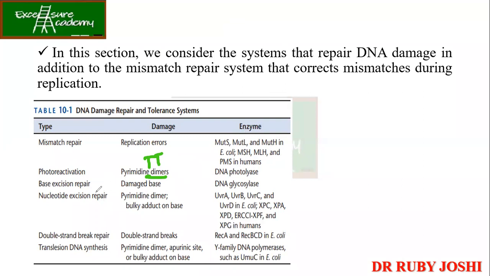Base excision repair, damaged base है, DNA glycosylase, तो ये particularly the abasic nucleotide जो रहेगा उसको remove करेगा. Coming to nucleotide excision repair, pyrimidine dimer हो गया या bulky adduct वाला base हो गया, so these will be removed with the help of UvrA, B, C and D in E. coli. उसके homologs हो गए आपके XPC, XPA, XPD etc. in humans. Now double strand break repair, RecA and RecBCD in E. coli.